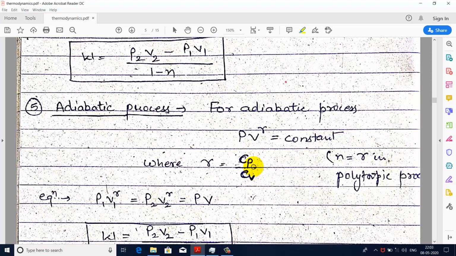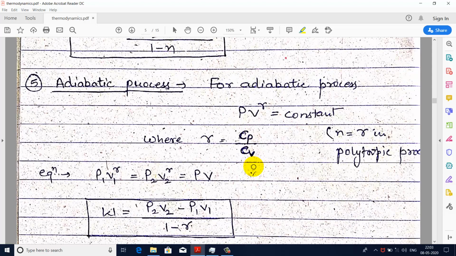Here Cp is the specific heat at constant pressure and Cv is the specific heat at constant volume. In upcoming lectures, I will tell you what Cp and Cv are. For now, just remember that Cp is the specific heat at constant pressure and Cv is the specific heat at constant volume, and the ratio of both these terms is known as gamma.